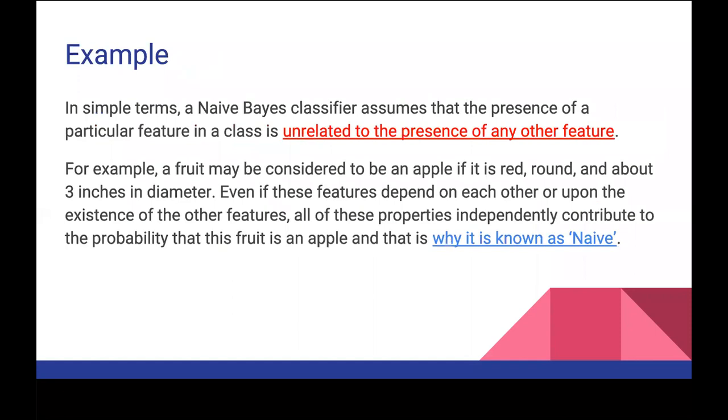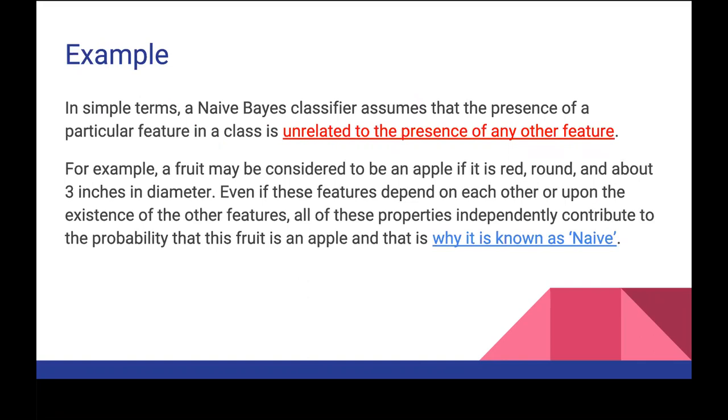Okay, so we'll see that. Now, in simple terms, a naive Bayes classifier assumes the presence of a particular feature in a class is unrelated to presence of any other feature. For example, a fruit may be considered to be an apple if it is red, round, and about 3 inches in diameter. So that is fair.